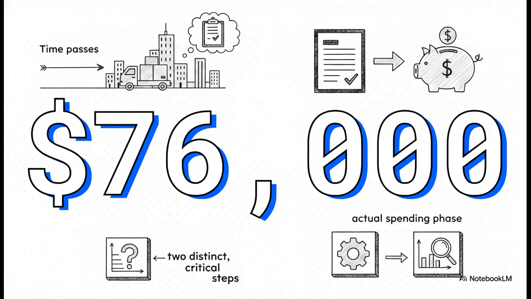All right, time passes and the delivery truck finally pulls up. The equipment is delivered, the city receives the goods, and the actual approved invoice comes in at $76,000, so slightly less than they originally estimated. We have now officially entered the actual spending phase, and this event triggers two very distinct, highly critical steps in our accounting life cycle that the CPA exam is going to test heavily.